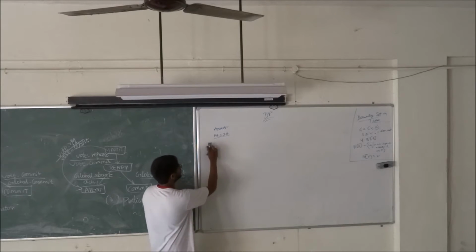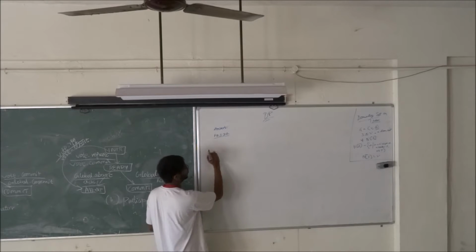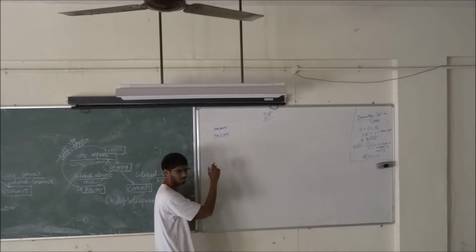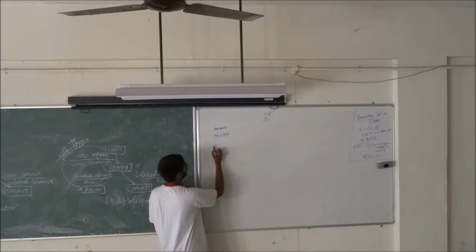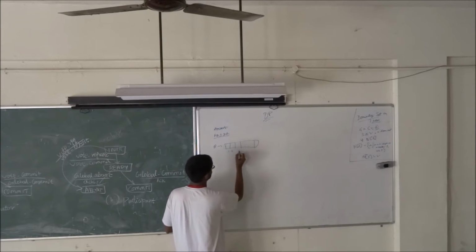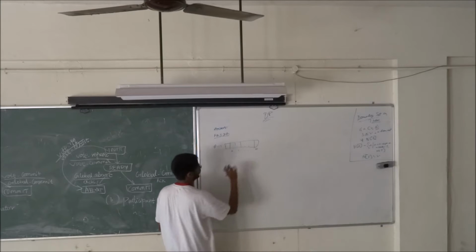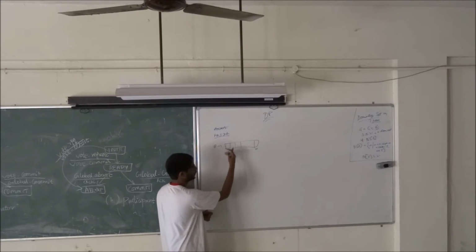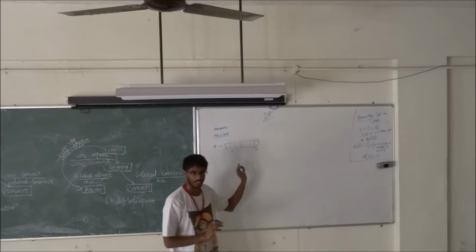Right. So the problem is like this. You are given an array of positive integers. You have an array A, 1-indexed, so you have an n-size array.